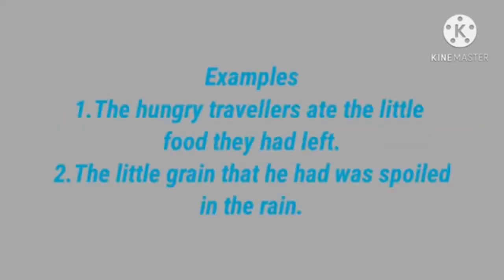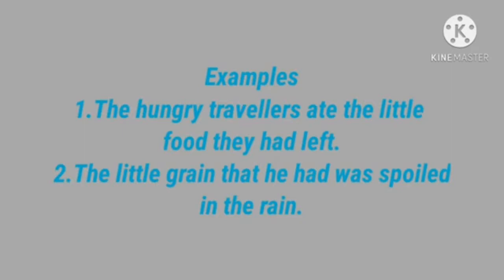See these examples. The hungry travelers ate the little food they had left. What they had left, they ate that. We use the little when the quantity is not very large but we are referring to all. So here they ate all the food that they had.